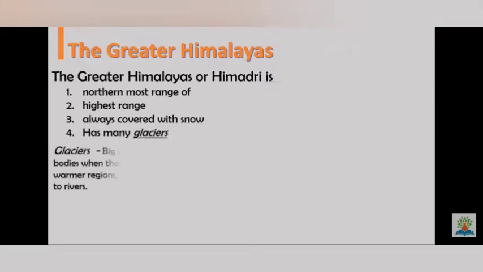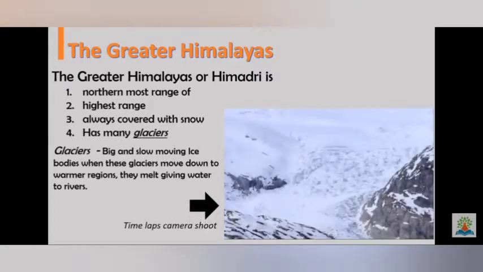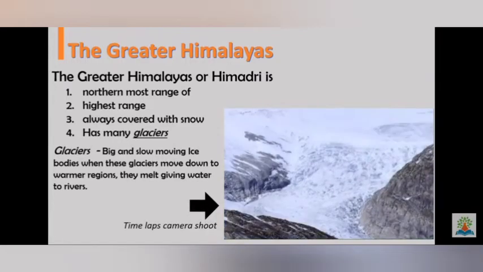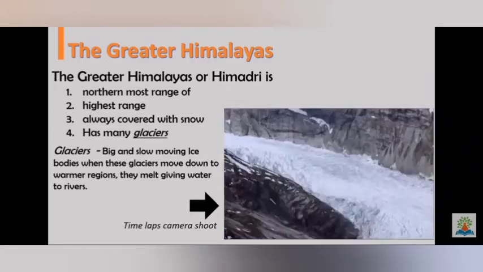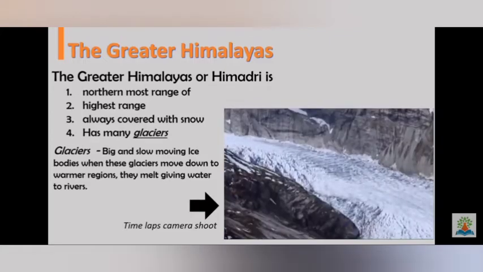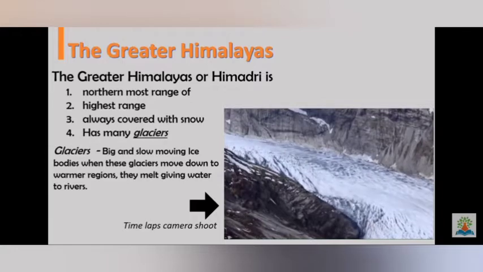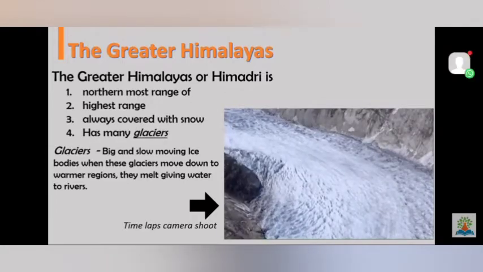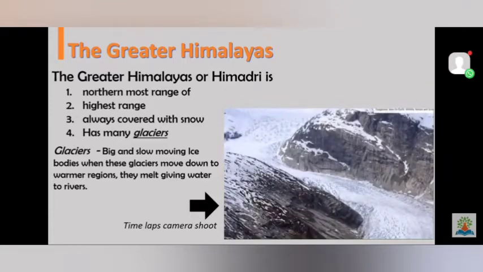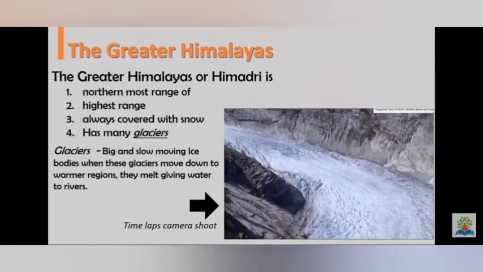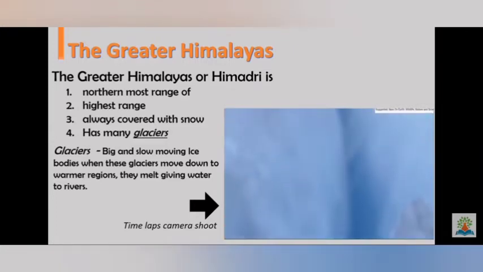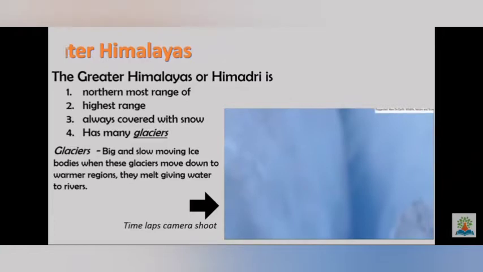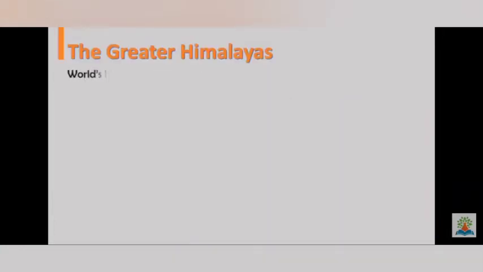So what are glaciers? Glaciers are big and slow moving ice bodies. When these glaciers move down to a warmer region, they melt, giving water to rivers. So glaciers are the source of providing water to the rivers. So this is a glacier, and the Greater Himalayas has many glaciers which provide water to many rivers, right? So here you can see the images of glaciers.